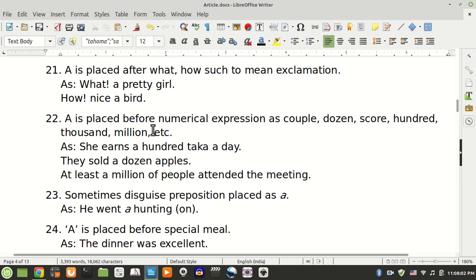Rule 22. A is placed before numerical expressions as couple, dozen, score, 100,000, million, etc. She earns 100 taka a day. They sold a dozen apples. At least a million people attended the meeting.